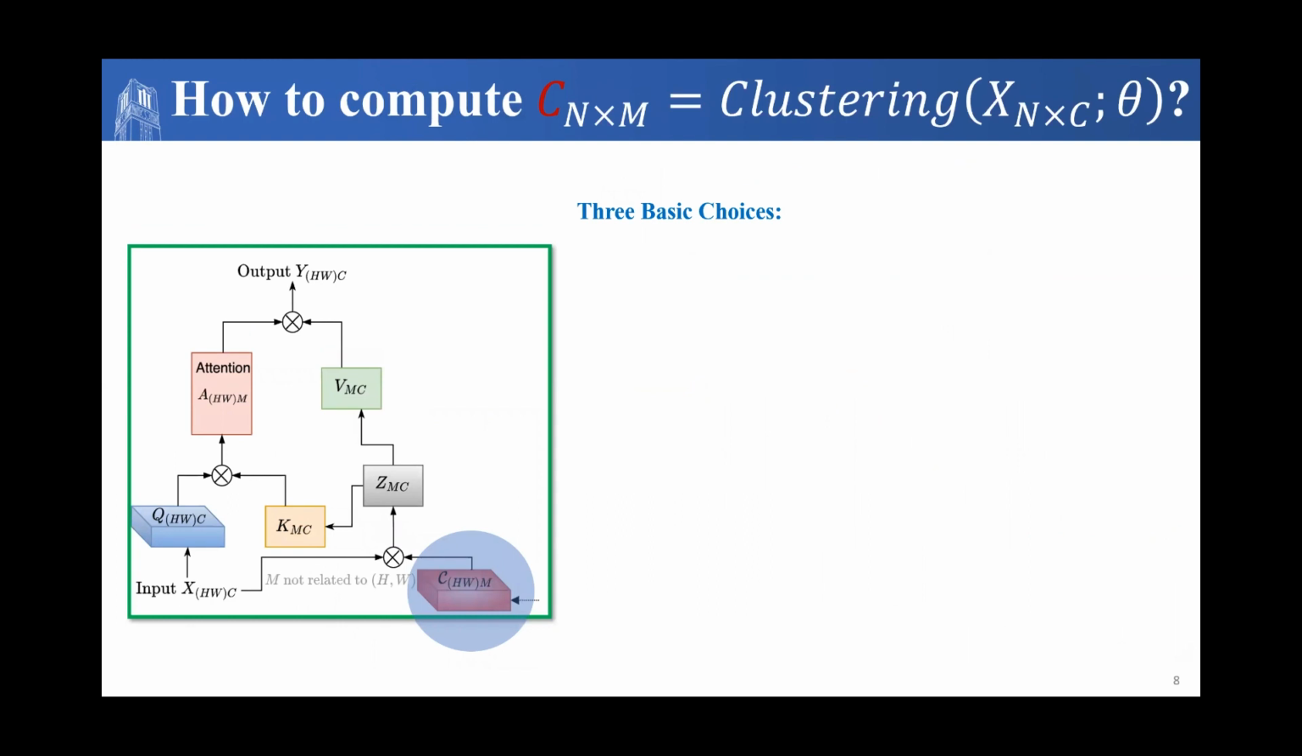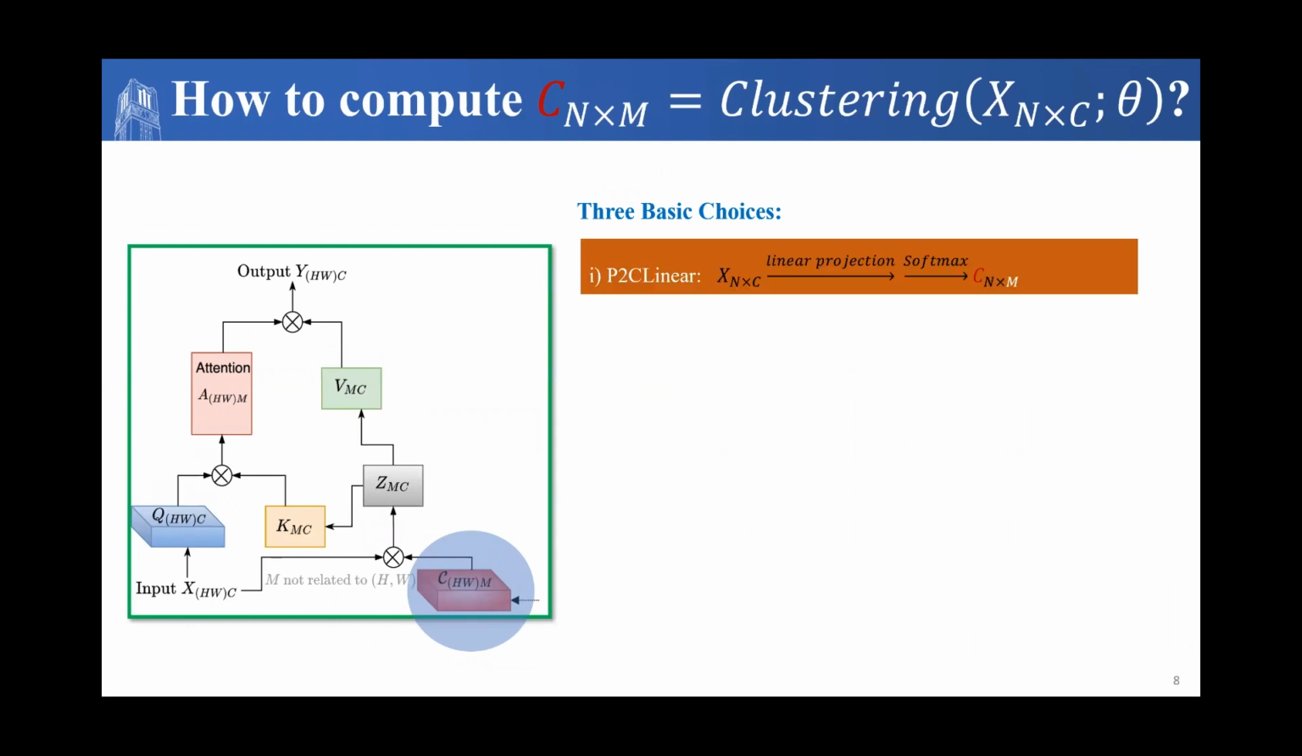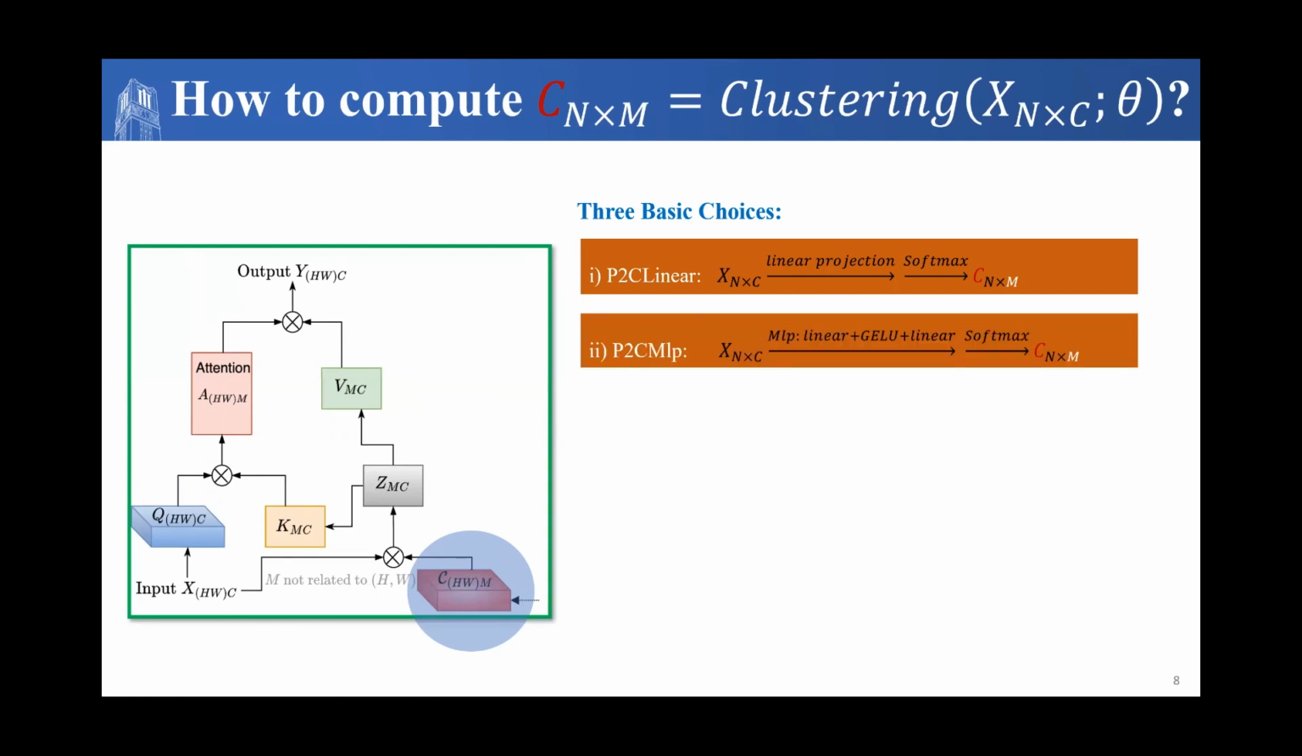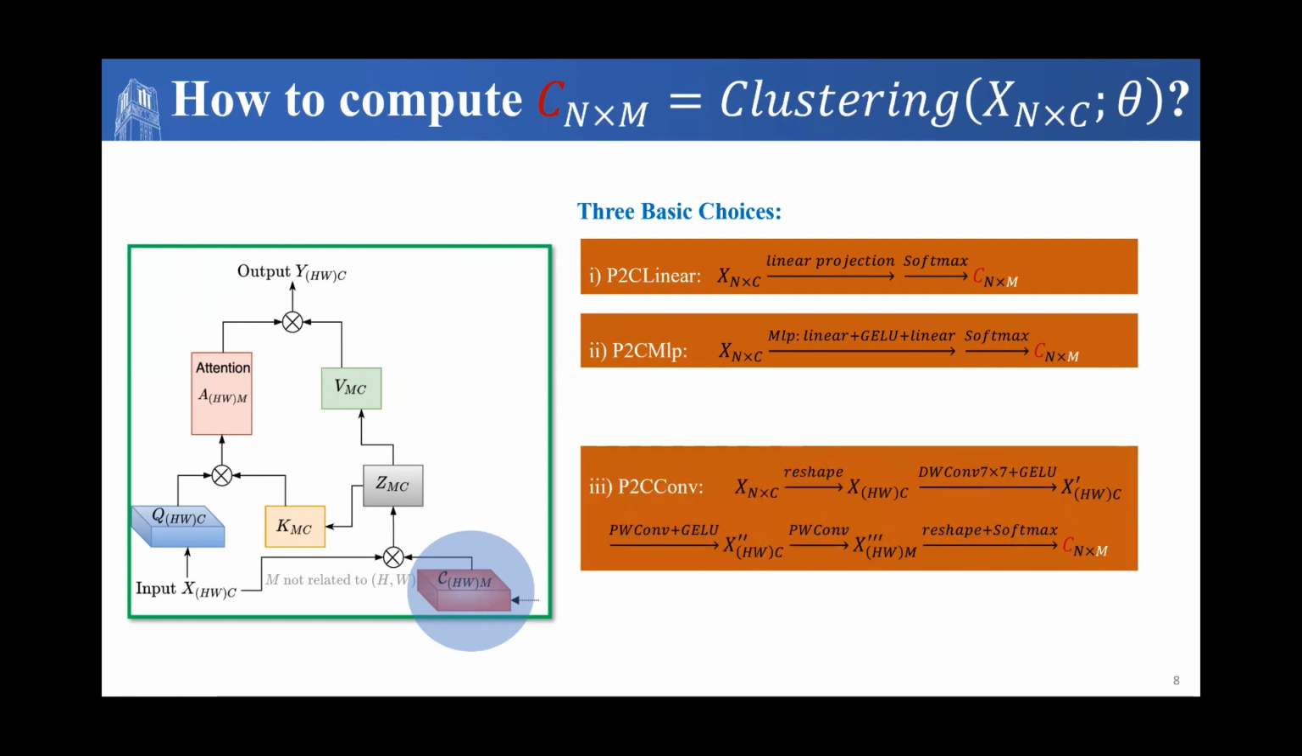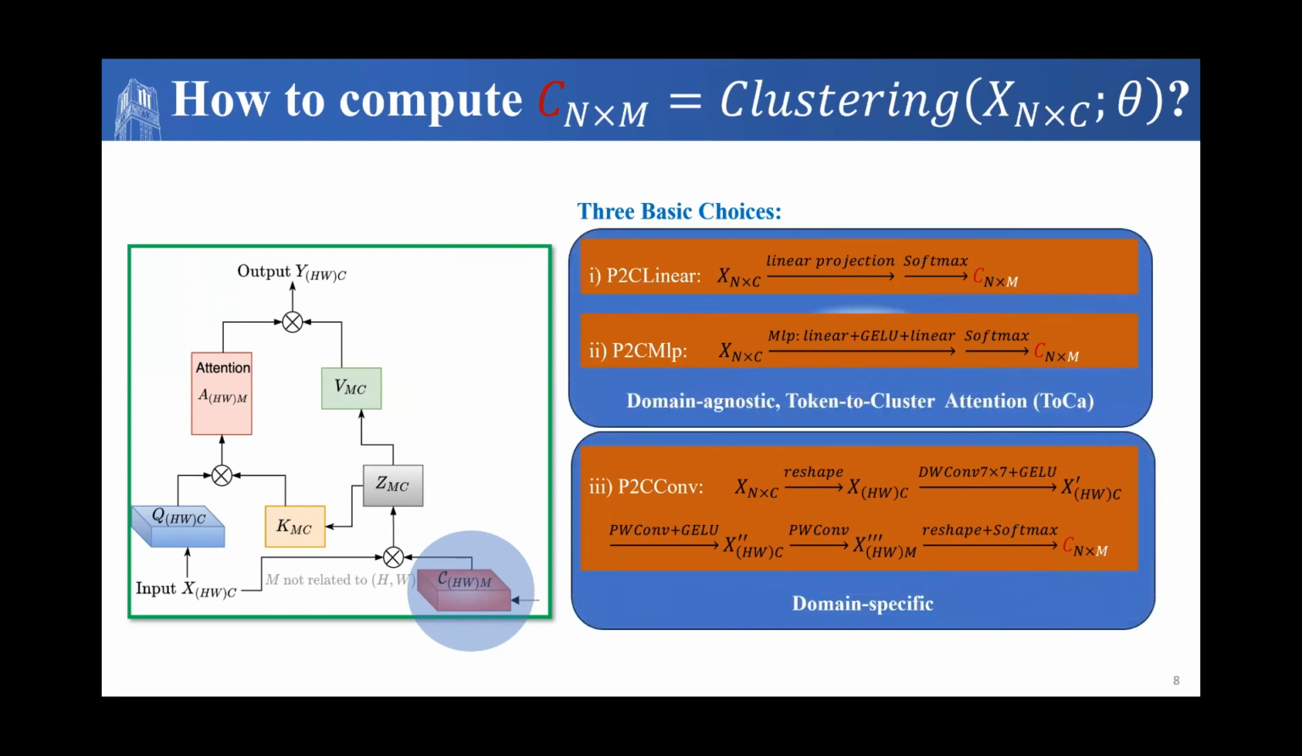When computing C, our clustering assignment, we have three basic choices. We can do a linear projection followed by a softmax, an MLP followed by a softmax, or we can inject inductive bias and use a convolution. We note that the first two are domain agnostic, while the third is domain specific.